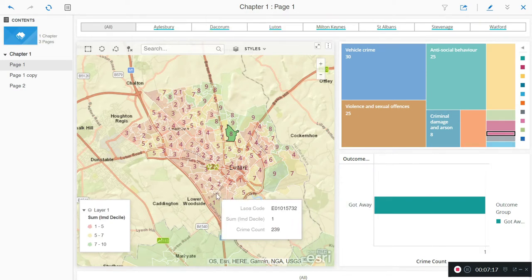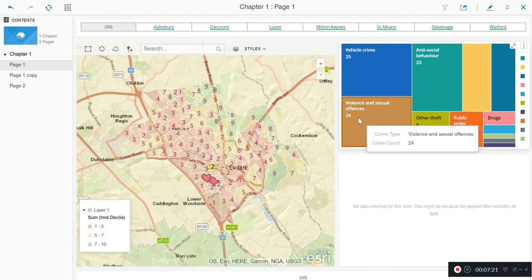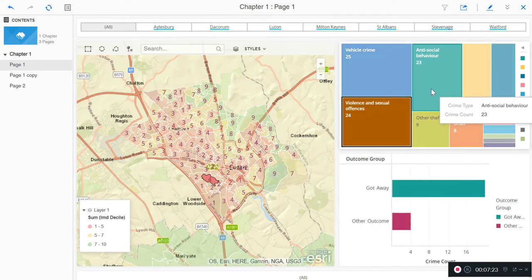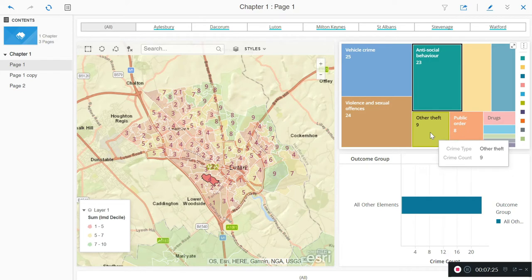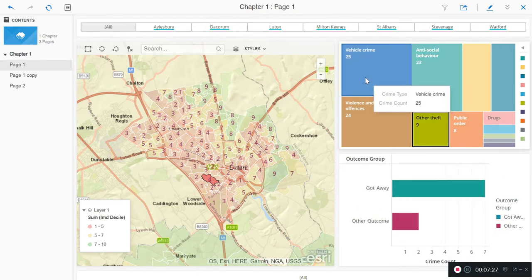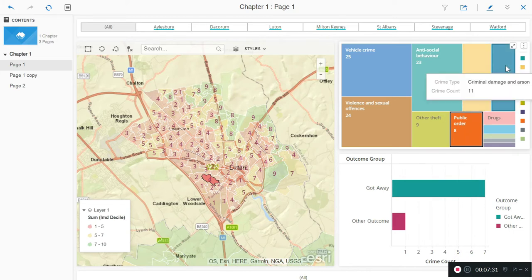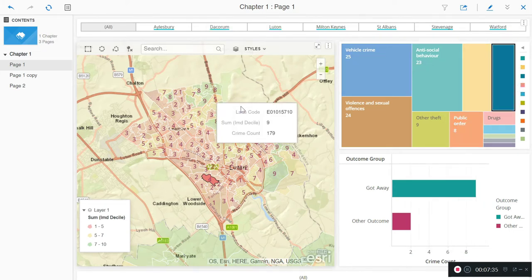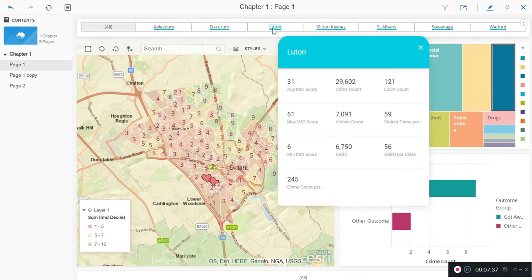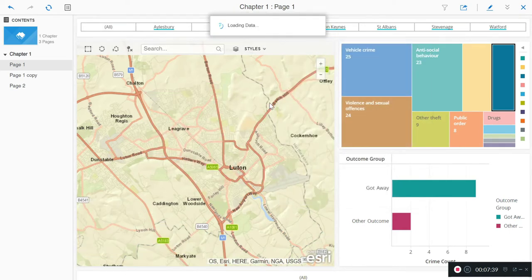Okay, so let's pick an area which is more deprived. Let's look at violence and sexual offences. And that's interesting as well. We don't seem to get people being prosecuted, so I suspect something's gone wrong with the software. I'll need to check what's going on. Let's just pick on Luton in particular and see what happens.